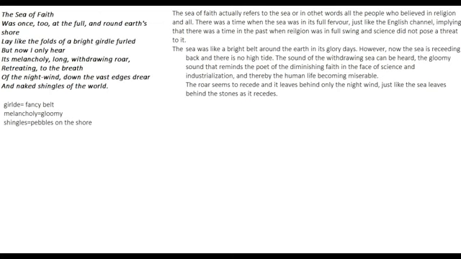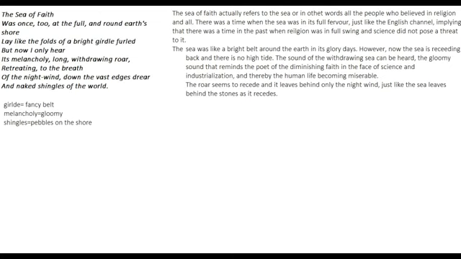However, now the sea is receding back and there is no high tide. The sound of the withdrawing sea can be heard, the gloomy sound that reminds the poet of the diminishing faith in the face of science and industrialization. So now the sea is going back and the sound that it is producing is very gloomy. Okay? And it only implies the loss of faith, and thereby the human life becoming miserable. Now as the sea is going back, everything is becoming worse.